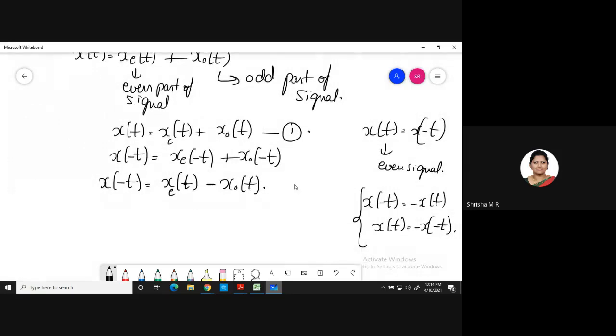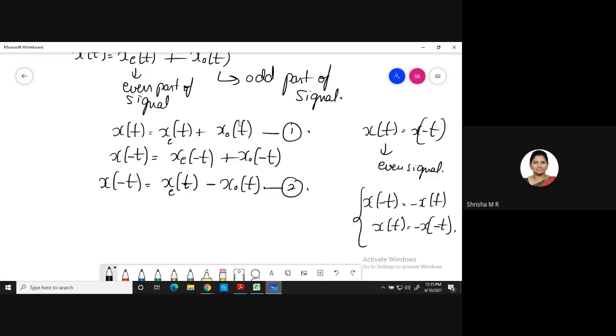Now take this as equation 2. So what have we done first? Any continuous time signal we can represent as a sum of an even signal and an odd signal. So x of t is equal to x e of t plus x o of t. Take this as equation 1. Now time reverse your continuous time signal x of t. Okay, you get x of minus t.